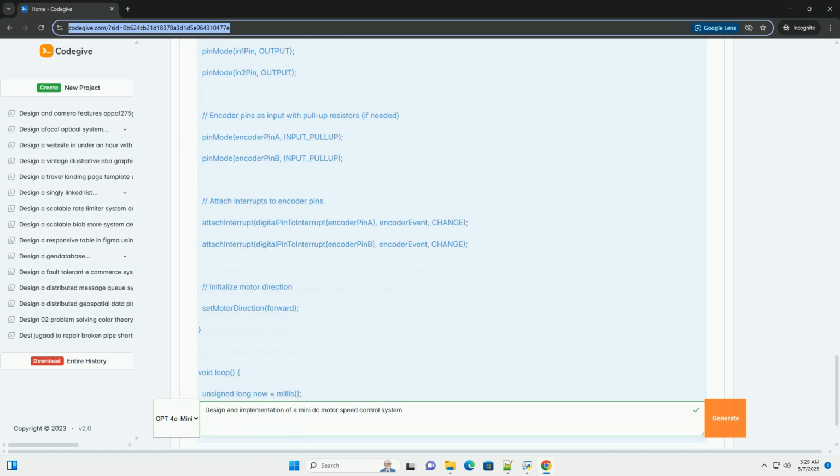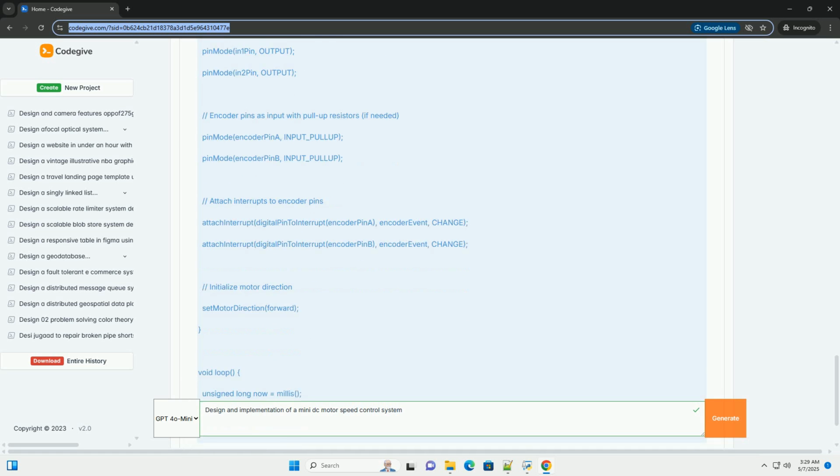Motor control: sets the motor direction based on the sign of the PID output. analogWrite(enablePin, (int)abs(output)) sends a PWM signal to the enable pin to control the motor's speed. The abs function is used to ensure that the PWM value is positive, even when the output is negative, for reverse direction. Updates the last error variable for the next PID calculation.